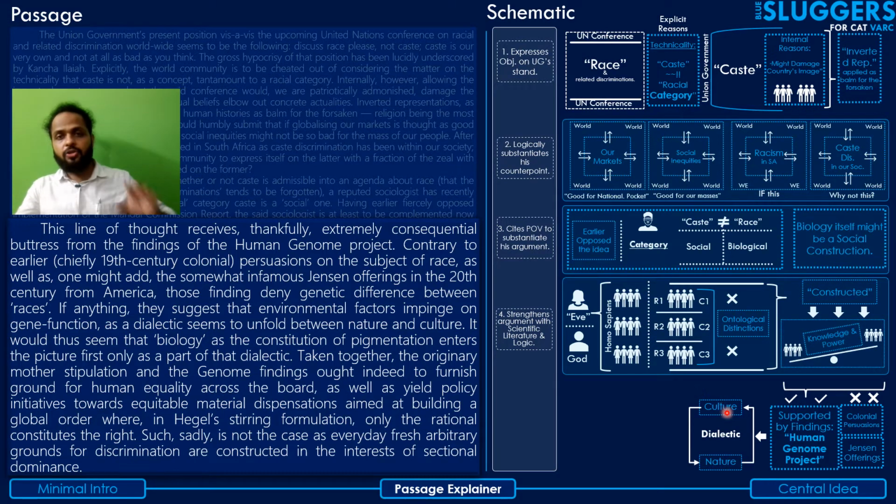That means your environment also has an effect on the biology. The environment in which the person lives, whether the biological environment or the cultural environment, also has an effect on the gene itself. That means culture affects biology, right?